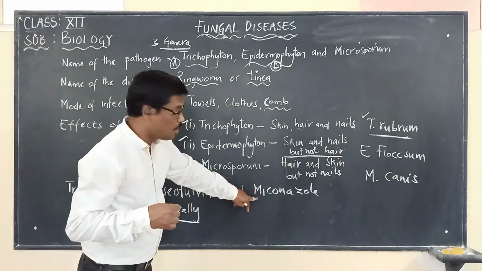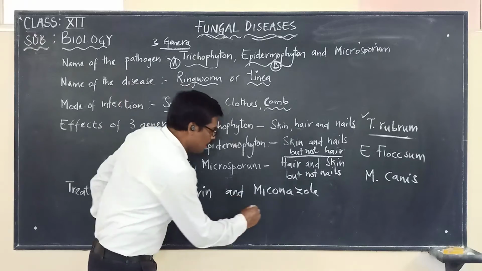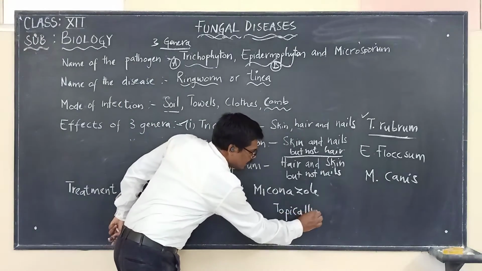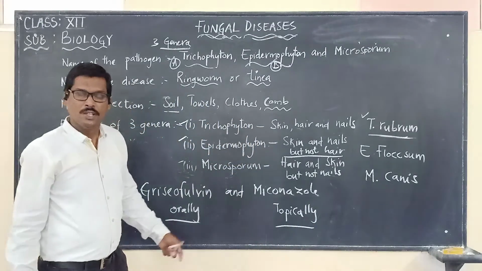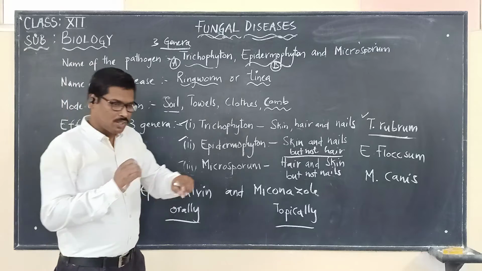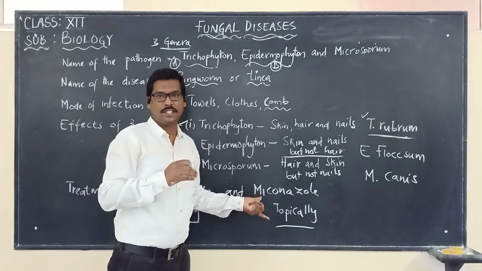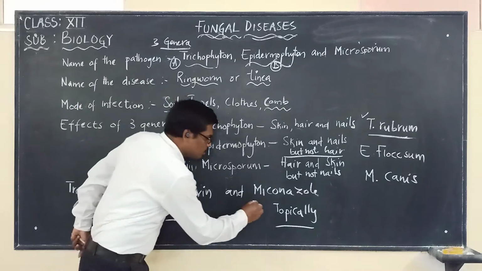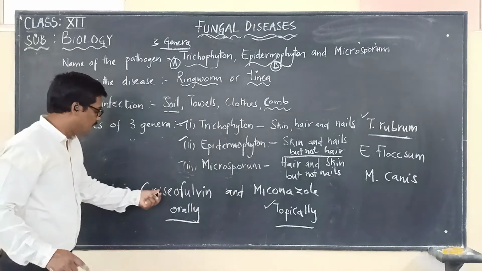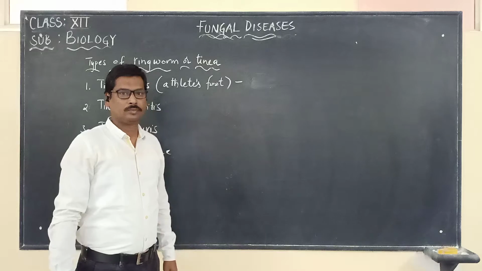Whereas miconazole is another medicine that is used, and it is used topically. Topically is a new word for us. Topically means applying on the surface of the body. Wherever there is infection, there we will apply this medicine. So miconazole is used topically and griseofulvin is used orally.